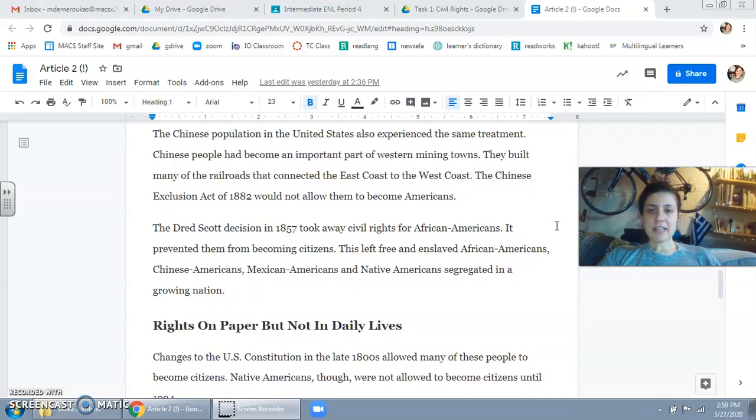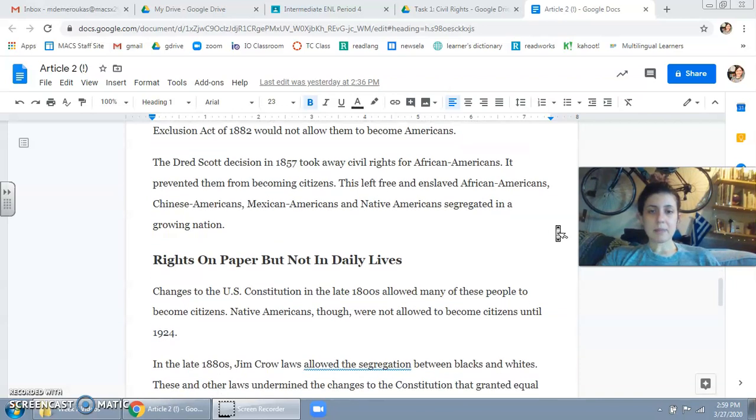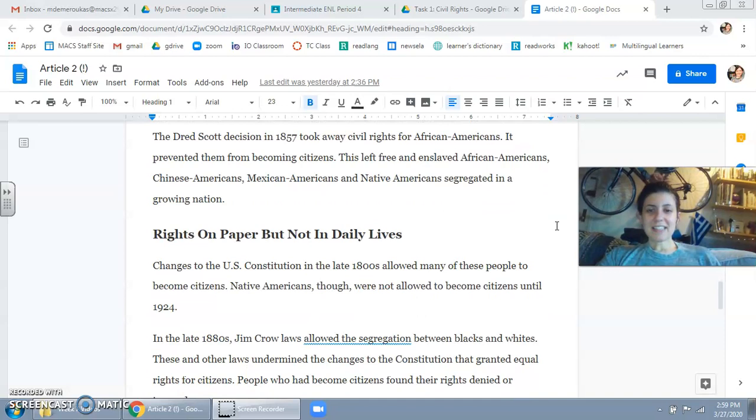The Chinese population in the United States also experienced the same treatment. Chinese people had become an important part of Western mining towns. They built many of the railroads that connected the East Coast to the West Coast. The Chinese Exclusion Act of 1882 would not allow them to become Americans. The Dred Scott decision in 1857 took away civil rights for African Americans.